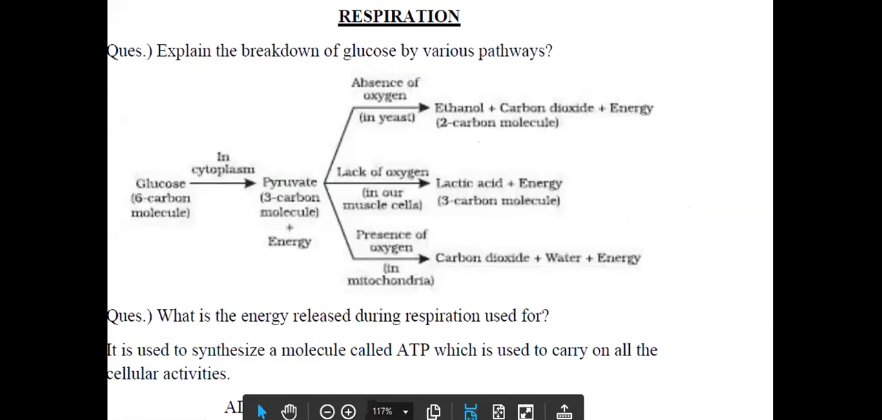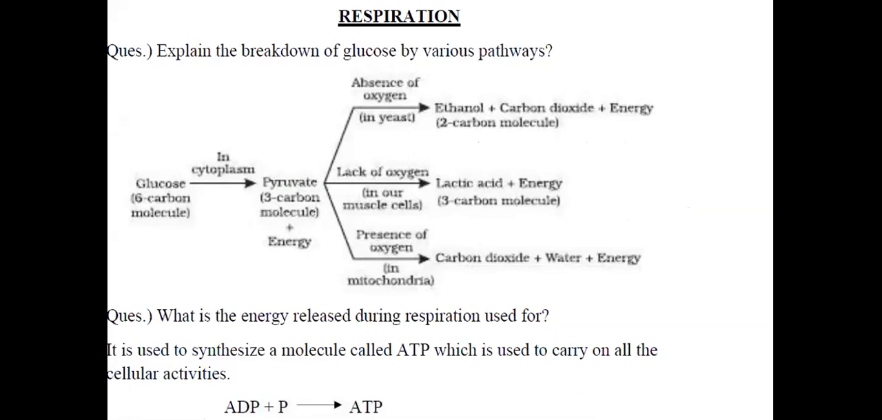Now, the first important topic that you have to learn in this chapter is the breakdown of glucose by various pathways. How is glucose broken up? In our body or in any living body, when the glucose is broken down, what is this glucose? It is C6H12O6, which is a 6-carbon molecule. In the cytoplasm, this glucose gets broken down to pyruvate, which is a 3-carbon molecule, and energy is also released. Now, what happens to this pyruvate? There are 3 options, as is evident to you from the screen.